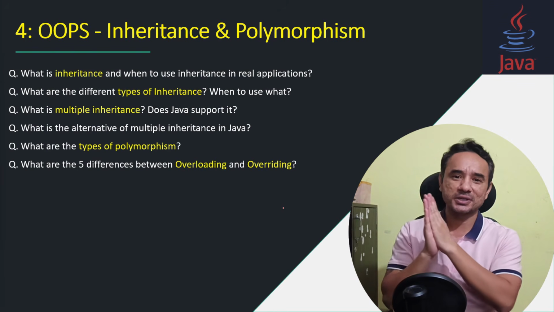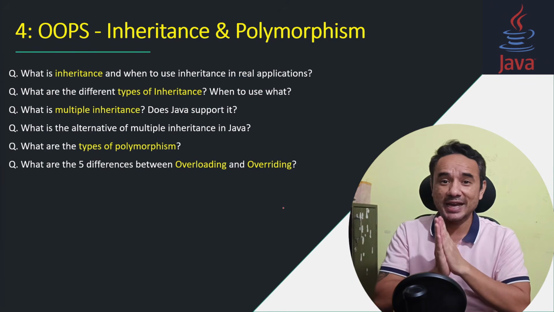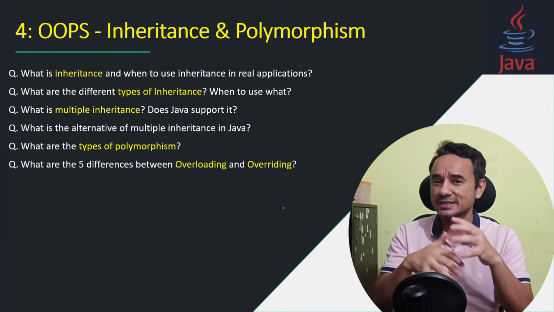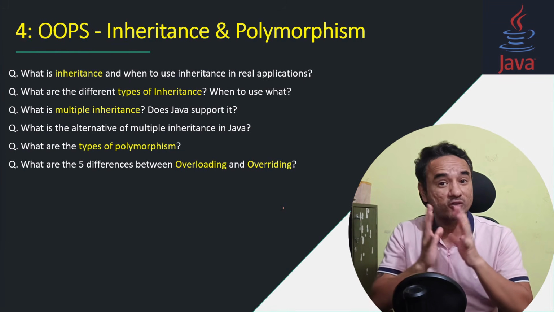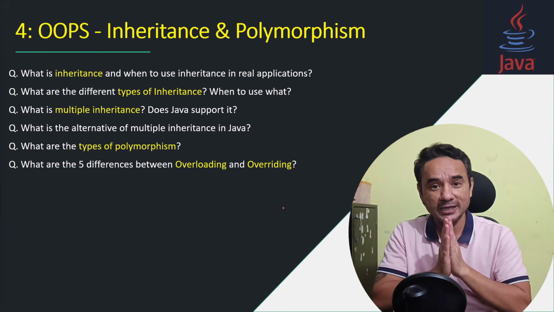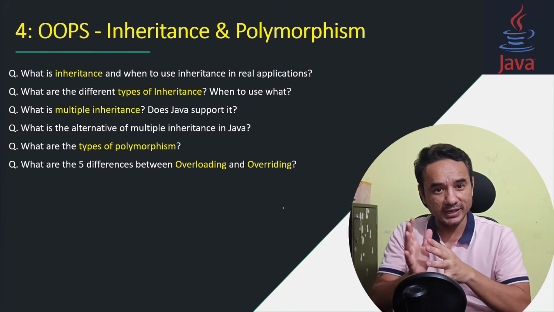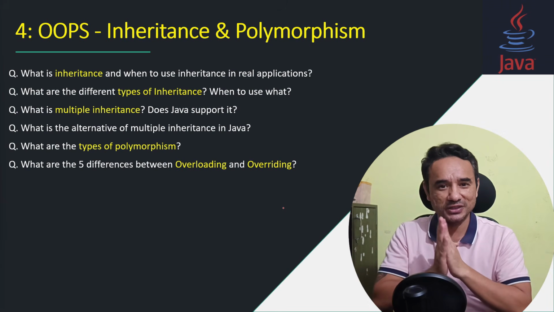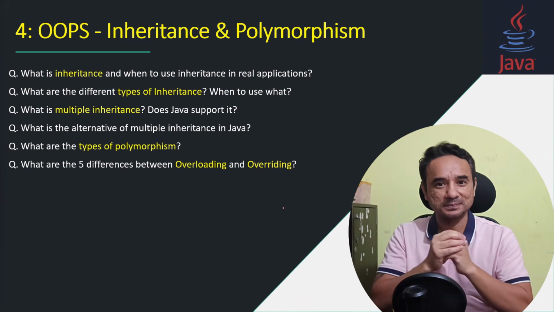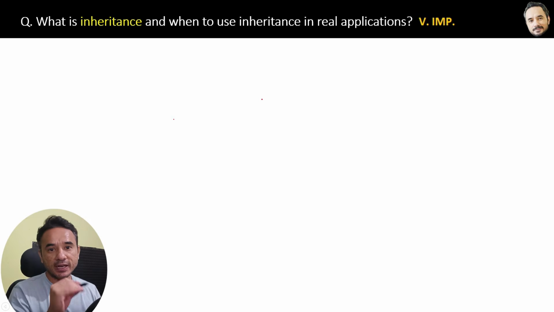Alright, so in this chapter we will cover questions on inheritance, types of inheritance, multiple inheritance, types of polymorphism, and finally the difference between overloading and overriding. Okay, so let's start with the first question. What is inheritance and when to use inheritance in real applications? A very important and very frequently used concept in real applications.